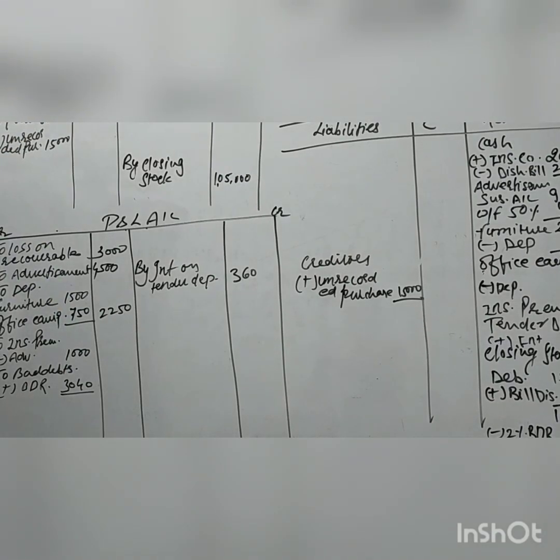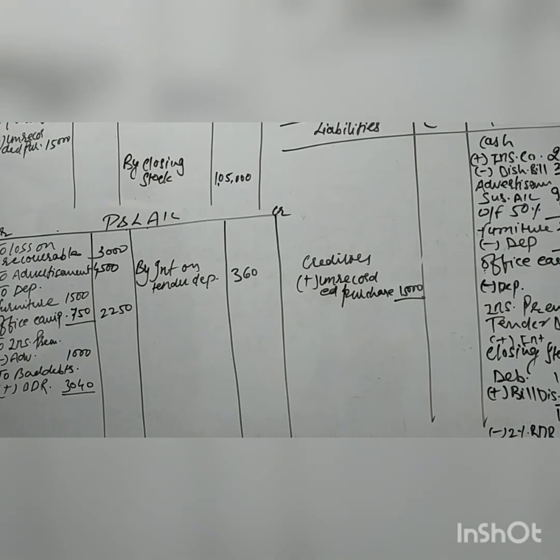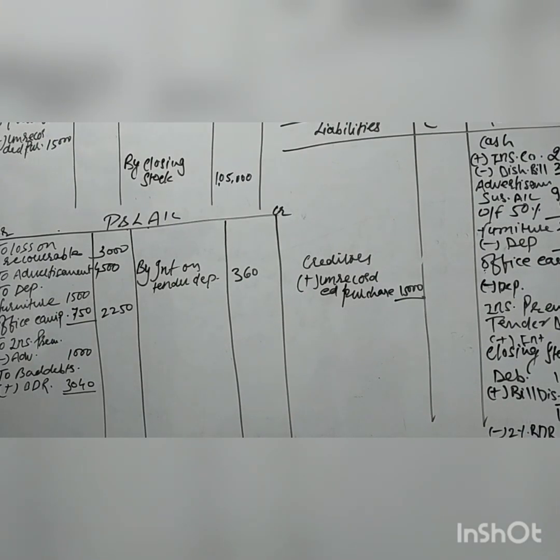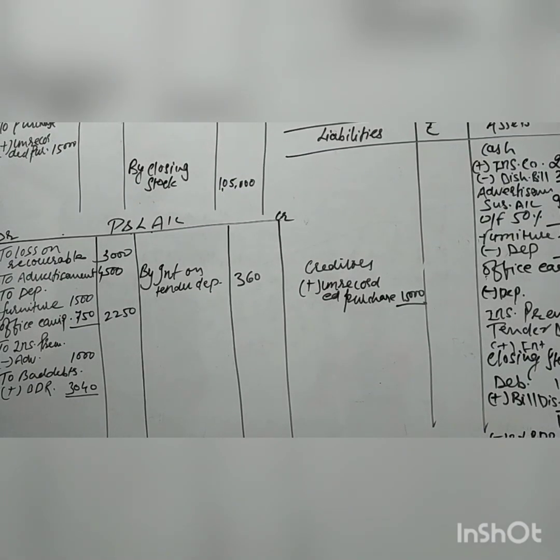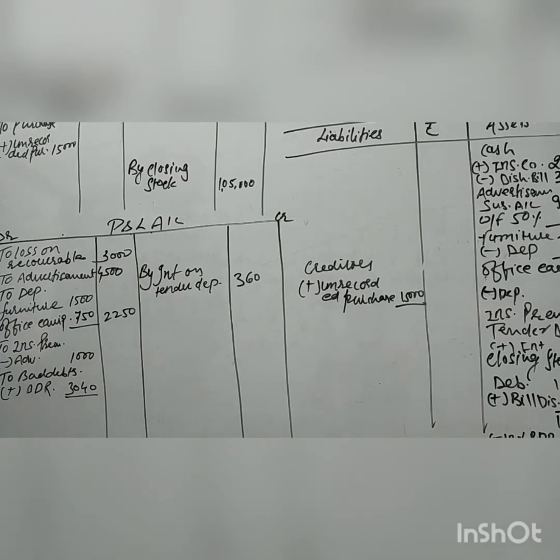Firstly we will do all the adjustments, after that we will come to the trial balance items. Second adjustment is given: a purchase bill of rupees 15,000 is received from the creditors but not recorded. It means unrecorded purchase. First effect comes to the trading account and is added into the purchase account, and second effect comes to the balance sheet liability side, it's added into creditors. I'll show you after this.